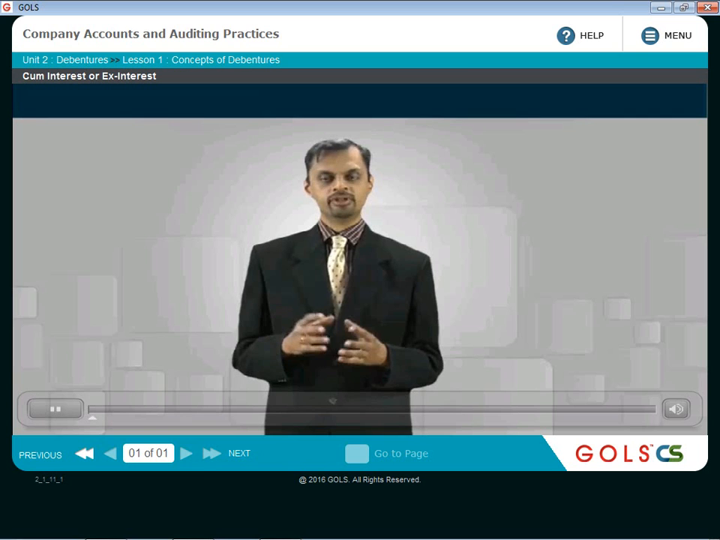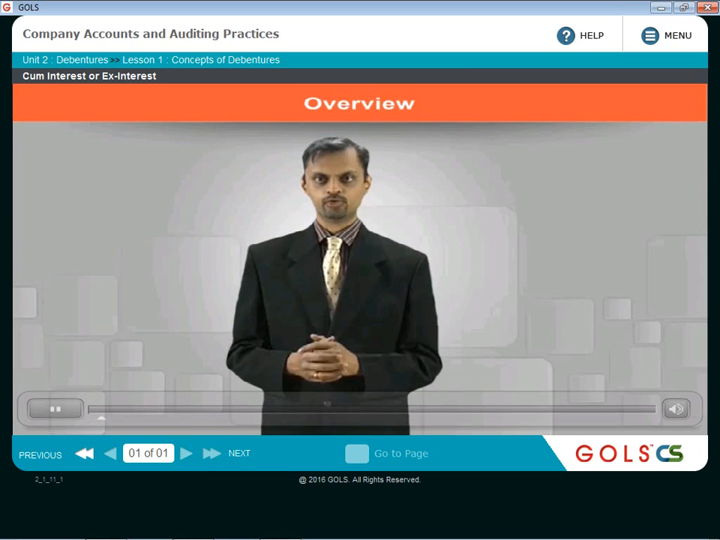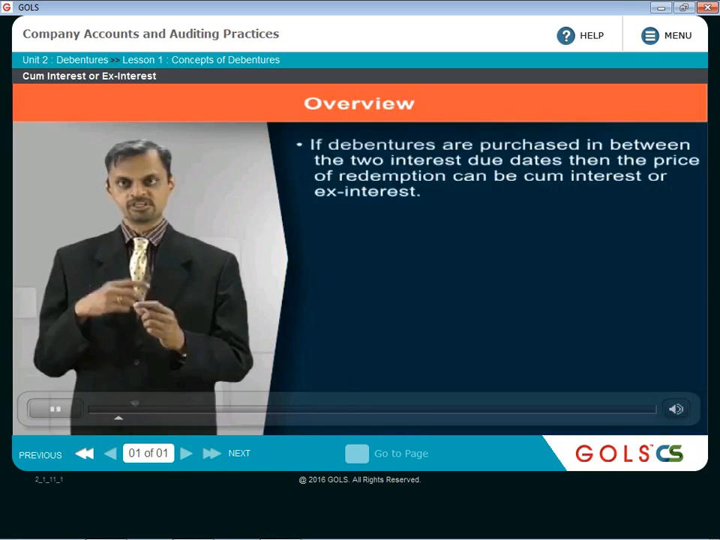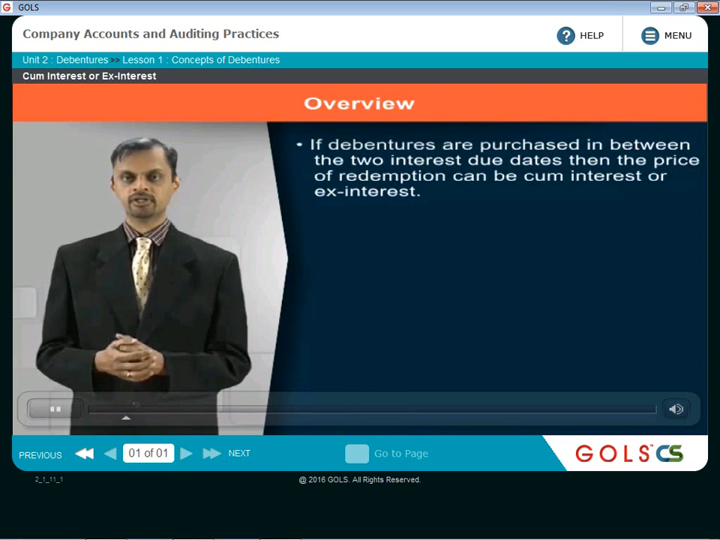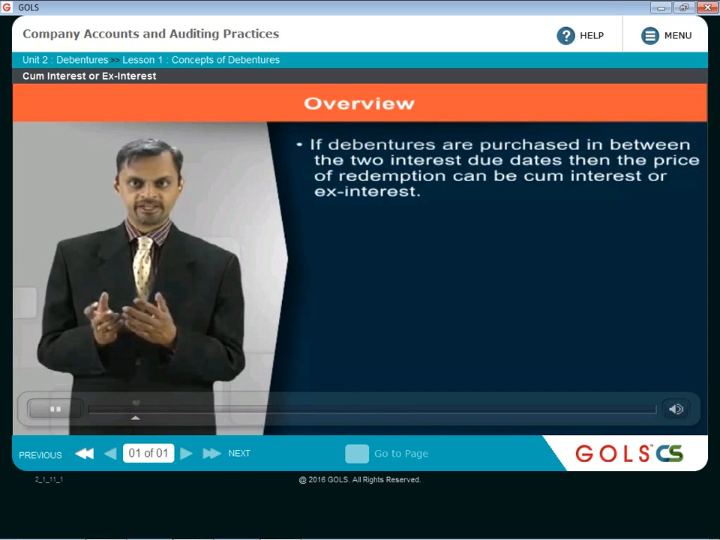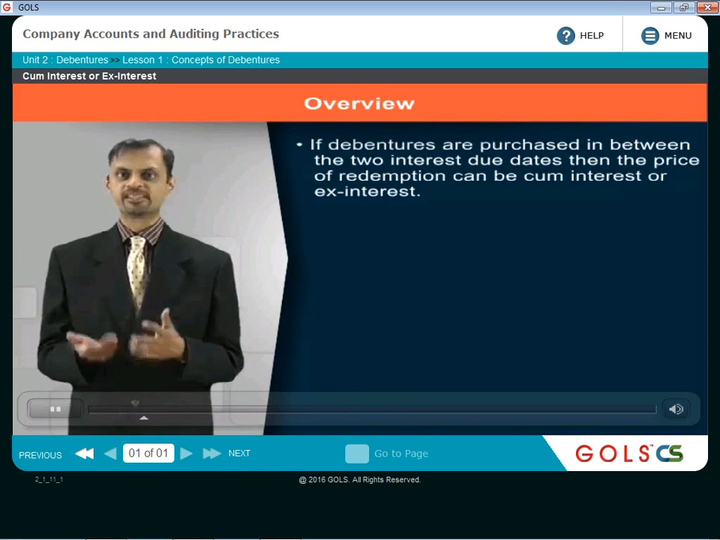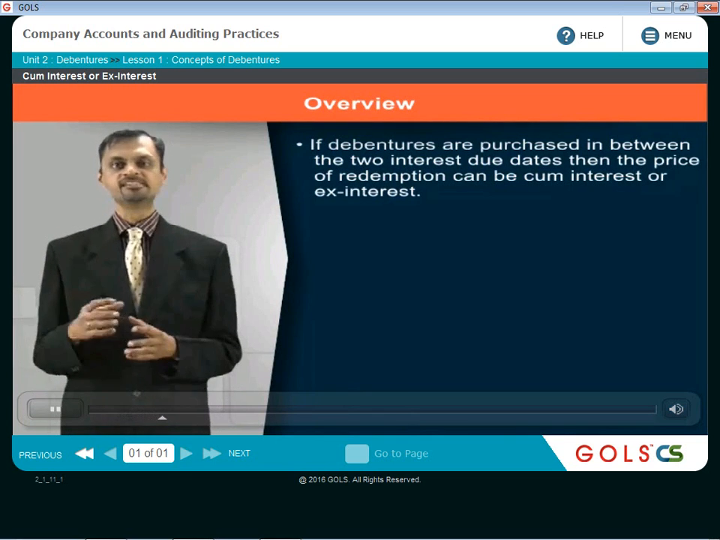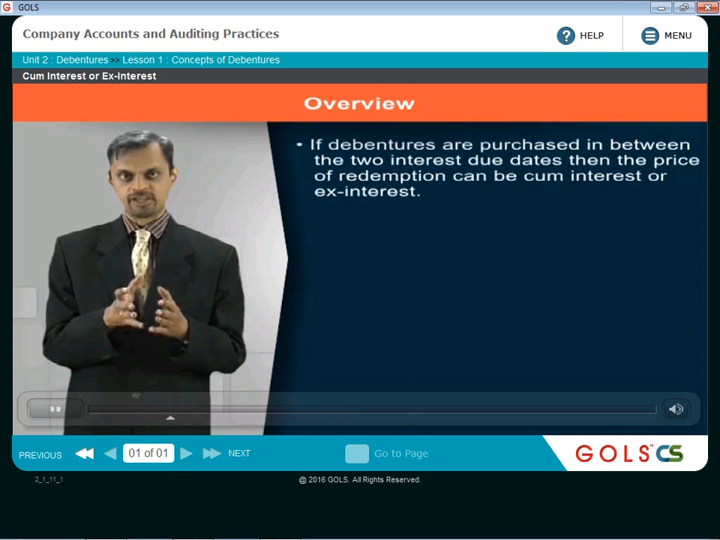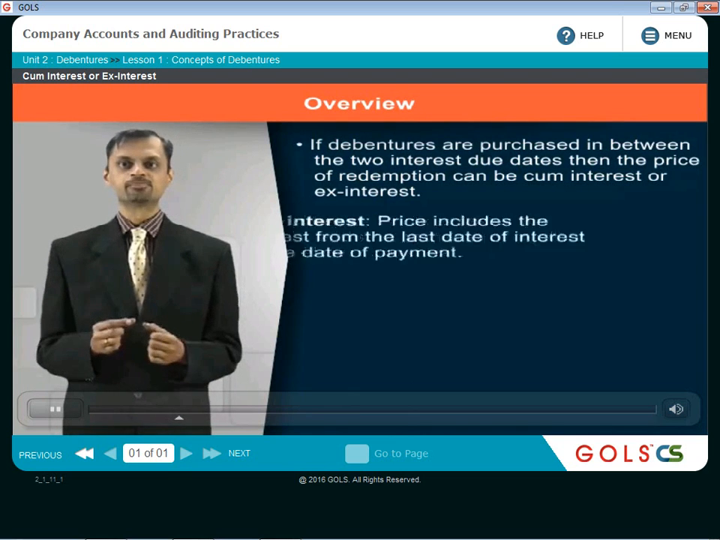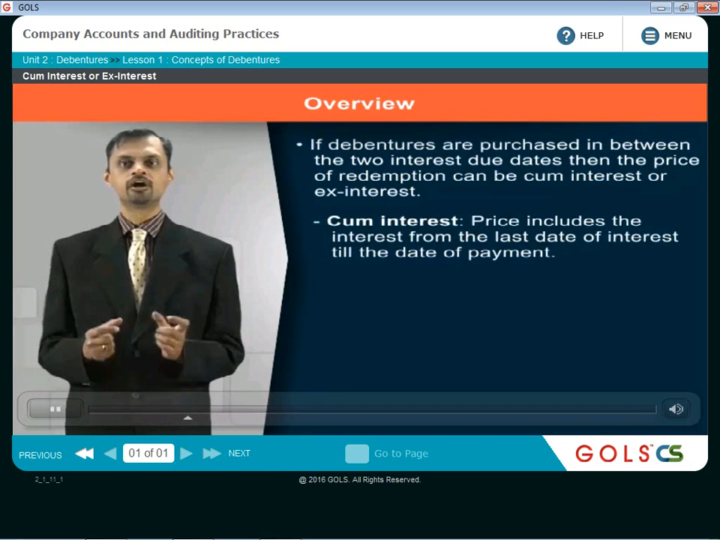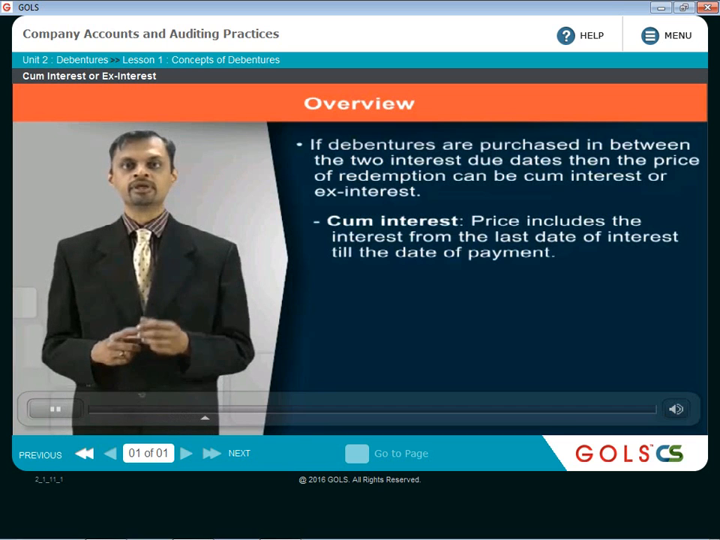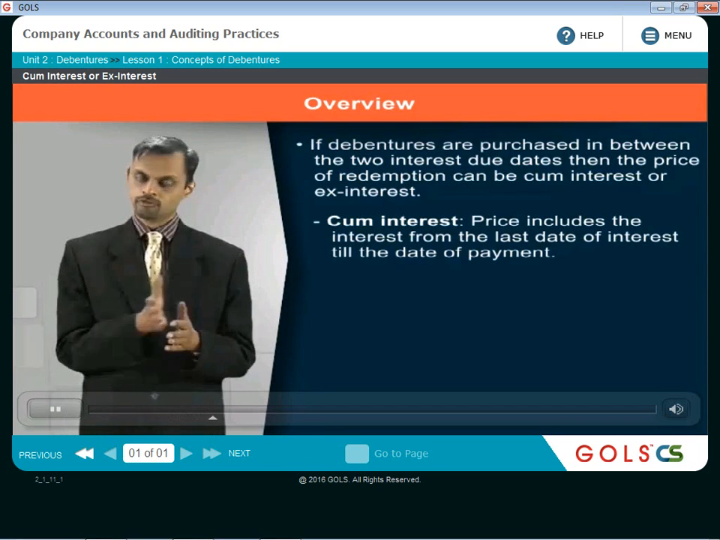So if debentures are purchased in between the two interest due dates, then the price of redemption can be either cum interest or ex interest. The price at which these debentures are sold or transferred can either be inclusive of the interest portion for the earlier period, or it can be exclusive of the interest portion. If the price is inclusive of the interest portion till 1st January in our example, then this price is called cum interest. So please remember, cum interest means the price which is paid for transferring the debentures is inclusive of the interest portion for the prior period.